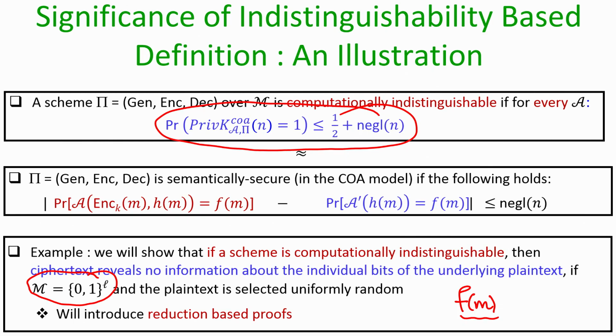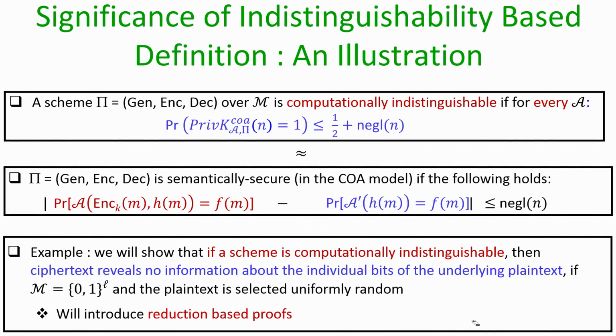The proof strategy that we will use in this illustration is a reduction based proof, which is central to cryptography, because in the rest of the course almost all the proofs will follow this reduction based approach. Reduction based proofs actually come from another interesting branch of computer science, namely complexity theory.